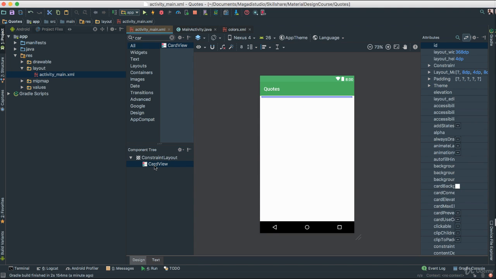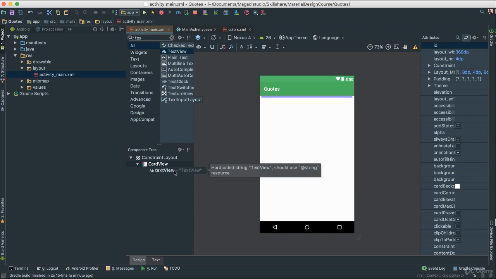The next thing we're going to add inside of our card view is a text view. A text view, as the name implies, is just a view that allows us to add text. How do we find it? Go at the top here again. We can say text, and there it is, text view. It says AB text view. I'm going to get it, and to facilitate here, I'm going to drag it down to the component tree here, and look at the difference. I'm going to add it inside of our card view. So you want to make sure that it's inside of our card view. Let it go, and you can see now you can open the card view. There is a text view. So now we have a text view inside.